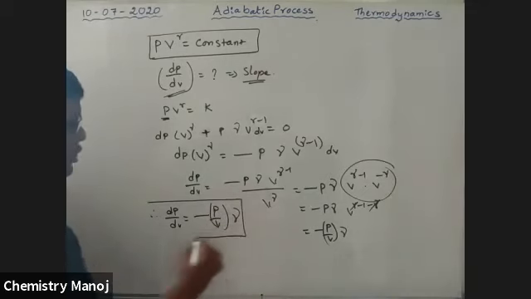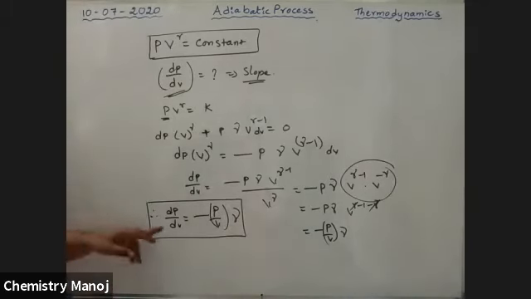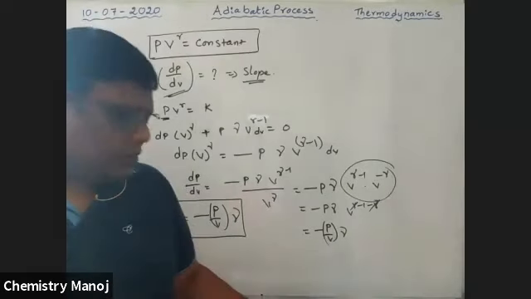It is one of the most important relations, sir. So this gives the slope of the adiabatic line. Okay. Now there is a question based on this topic. So see here, what is the question?